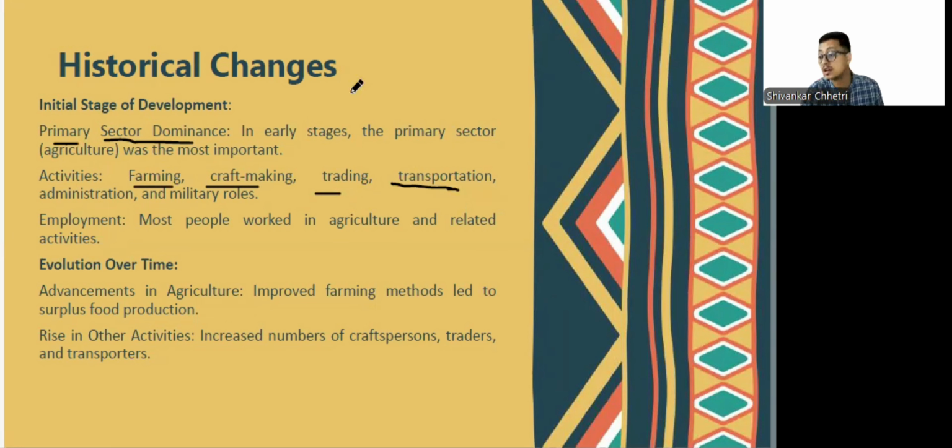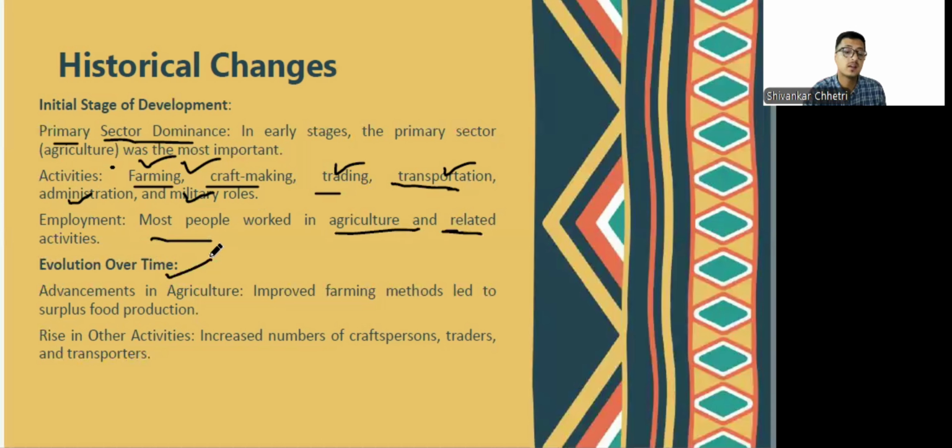People started growing food. They started economic activity on it. They started exchanging goods for goods. Then activities like craft making, farming, trading also came up. Transportation, administration, military roles. As people became a civilized society, they started living in society. We stopped being nomads. We started growing food rather than going in search of food. Different kinds of activities started coming up. Then most people worked in agriculture and related activities. Okay, that we all know.